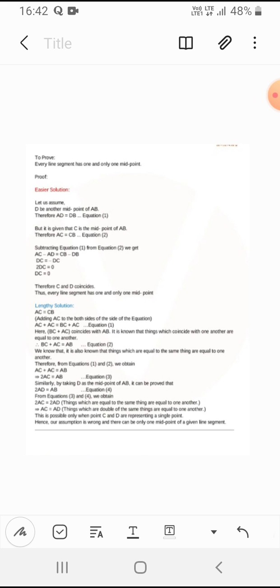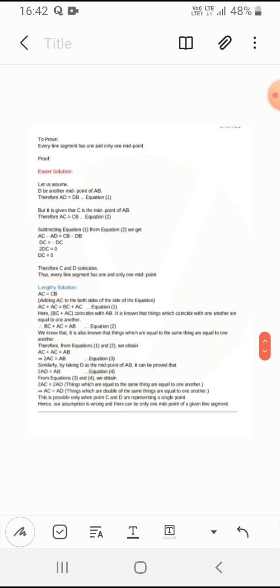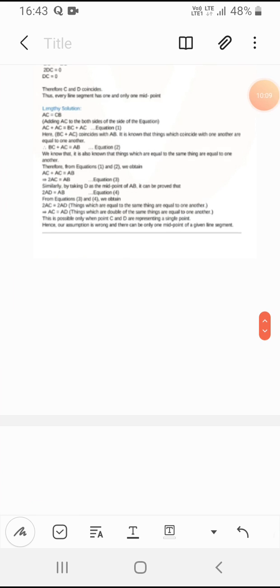Next, AC is equal to CB, and AC plus AC is equal to BC plus AC. We get BC plus AC is equal to AB, and AC plus AC is equal to AB. So 2AC is equal to AB, and when we put the second equation we get 2AD is equal to AB also. When we put both solutions together, we have to solve this.